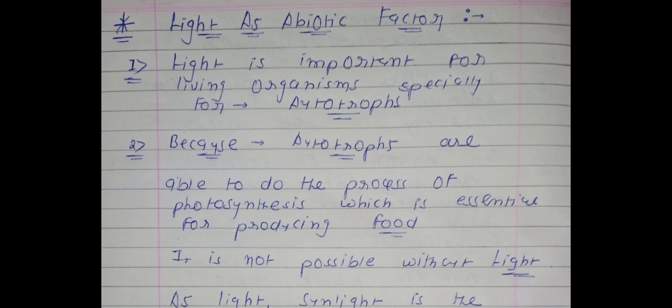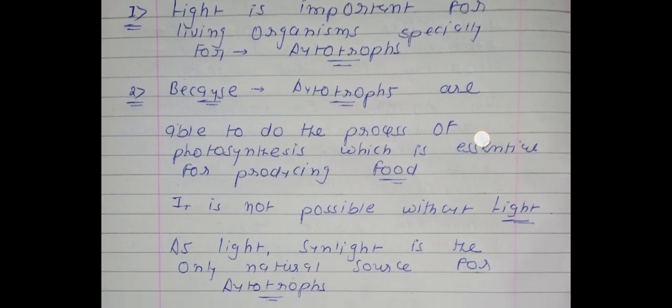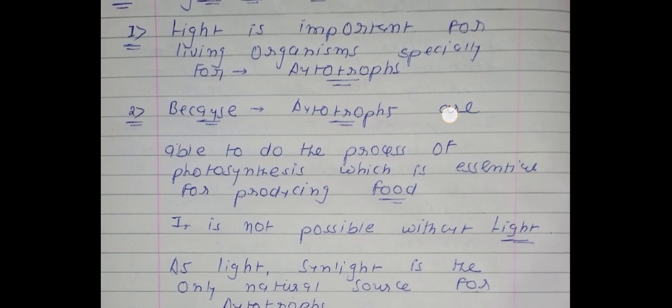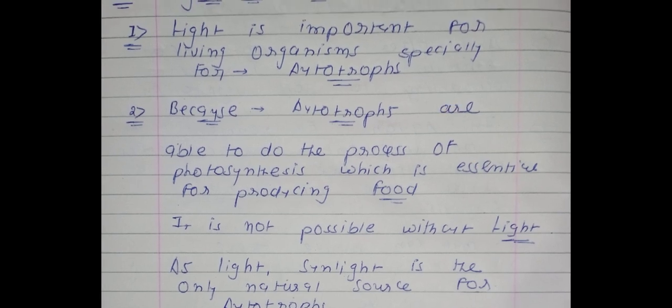Now if we talk about photosynthesis, this process is not possible without light, meaning sunlight. Light is an essential parameter for photosynthesis. If light is not present, then photosynthesis is not possible.